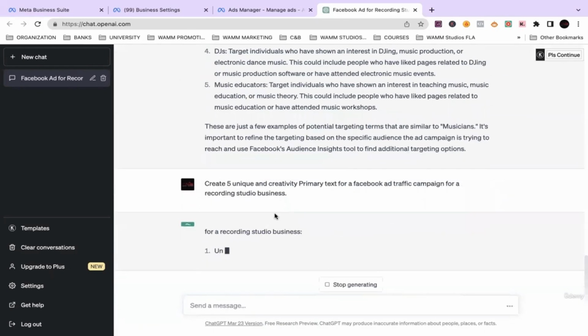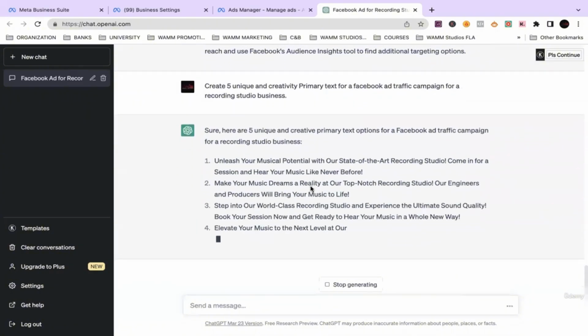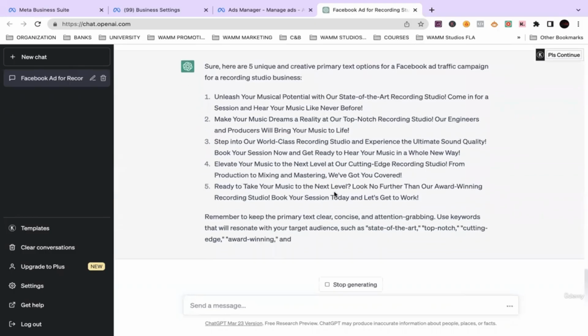Let's see what it does. Within a click of a button, it just generated us 5 primary texts.